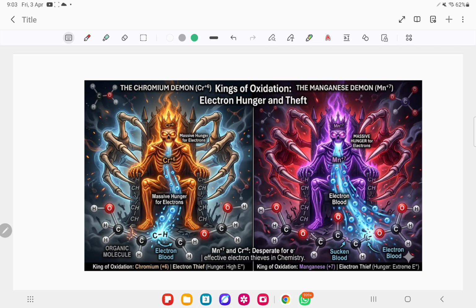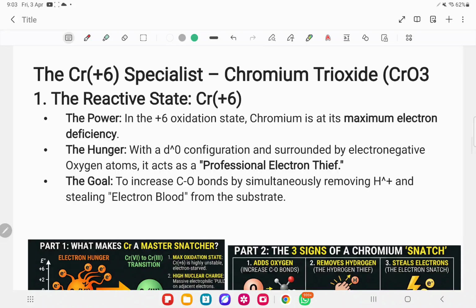So let's continue our discussion. Now our specialist, chromium trioxide. We know that its oxidation state is +6, the maximum, with maximum electron deficiency, because it has lost all its d electrons. Now it's a d0 configuration, surrounded by oxygens. Oxygen is an electronegative group, again making more deficiency.